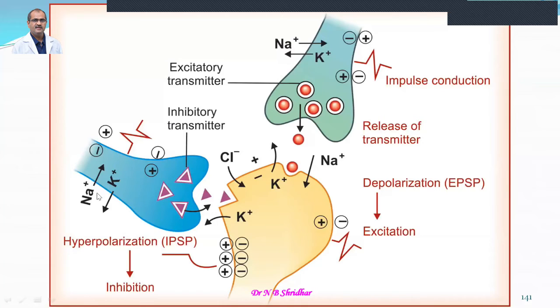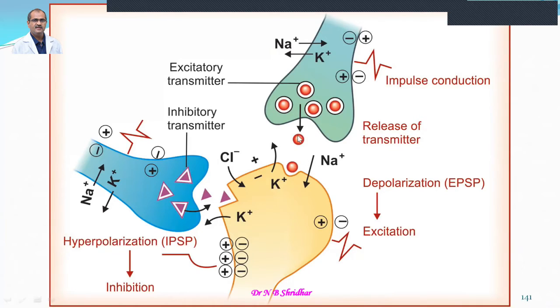Some neurotransmitters are themselves inhibitory, like the glycine receptors. GABA and glycine receptors are inhibitory in nature, meaning they are going to inhibit the action of a particular neuron or nerve terminal. So the receptors present may be inhibitory or excitatory.